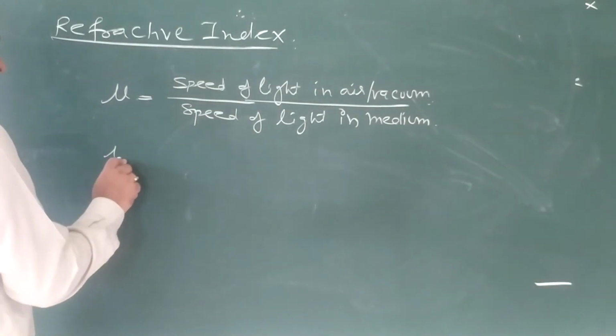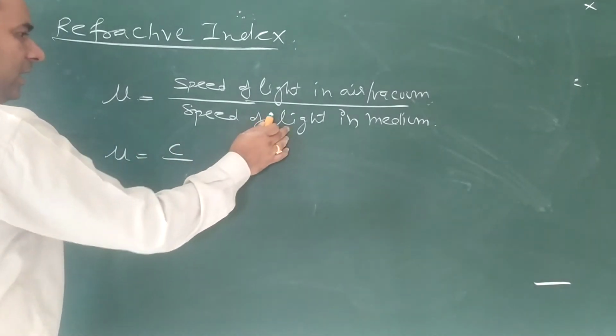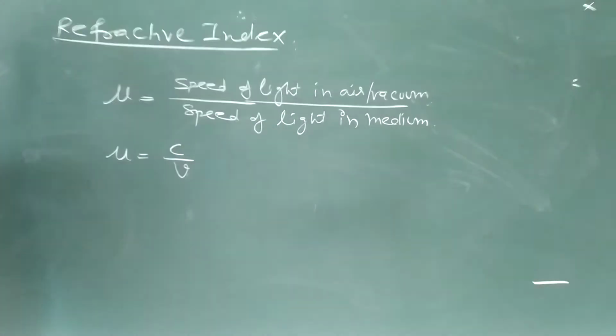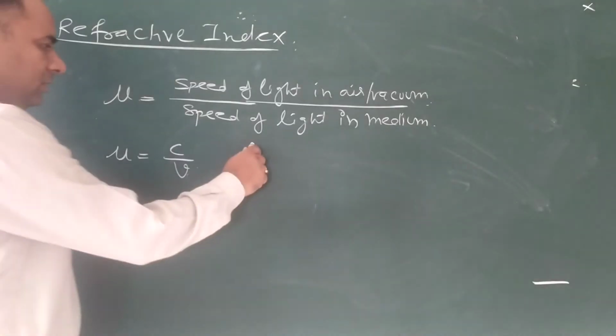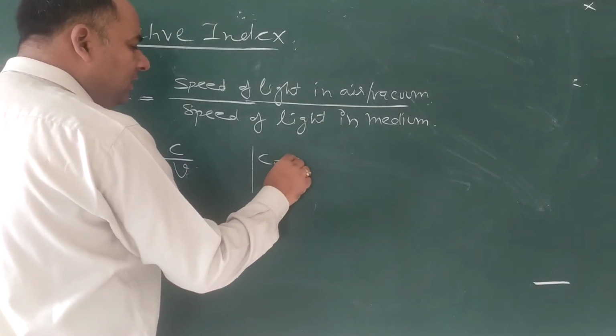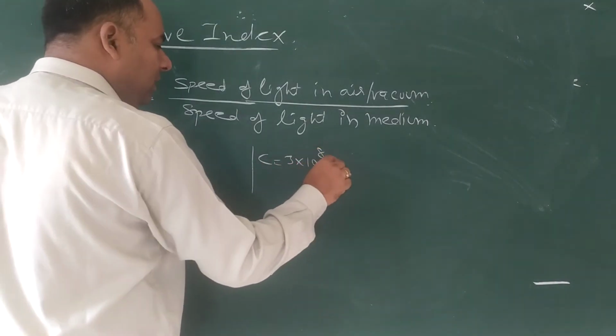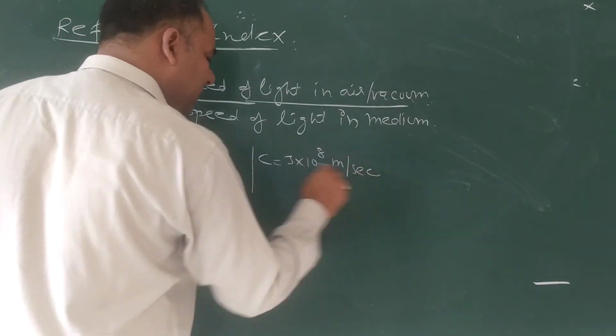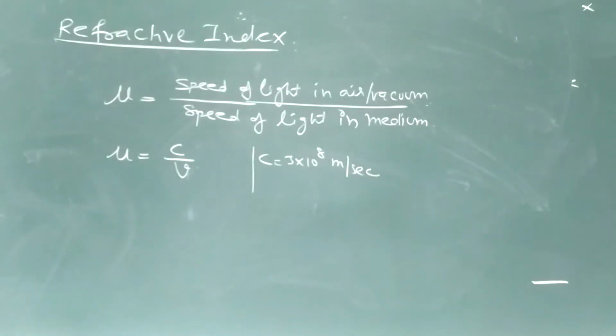Speed of light in air, that is c, and speed of light in medium is v, and the value of c is 3 into 10 to the power 8 meter per second. This is the value of speed of light.